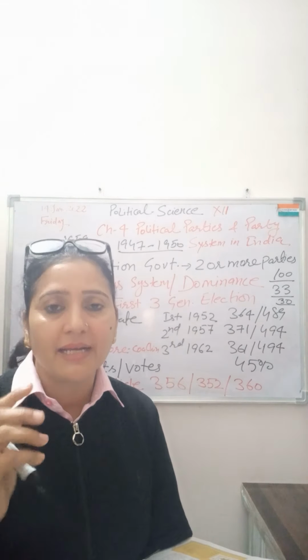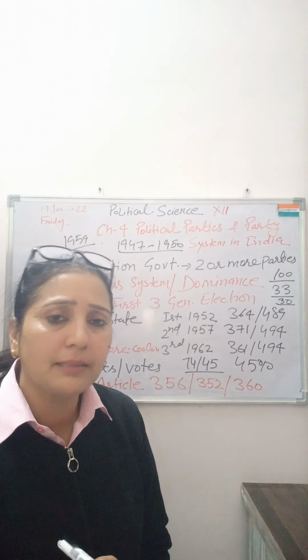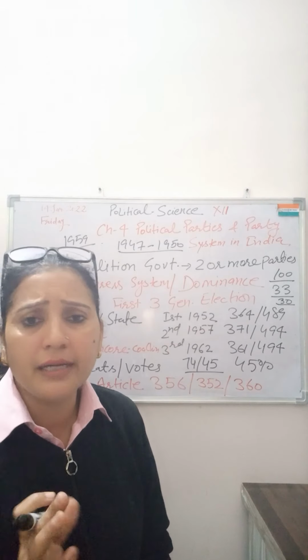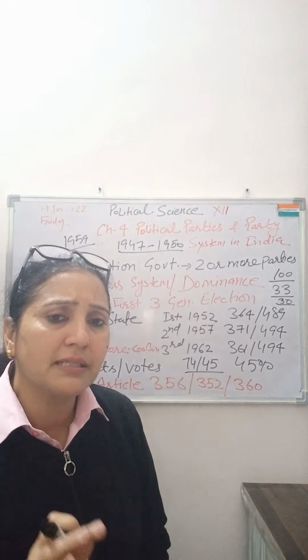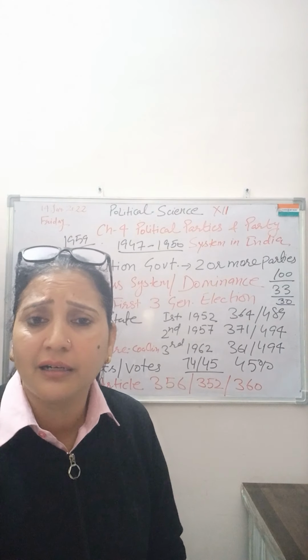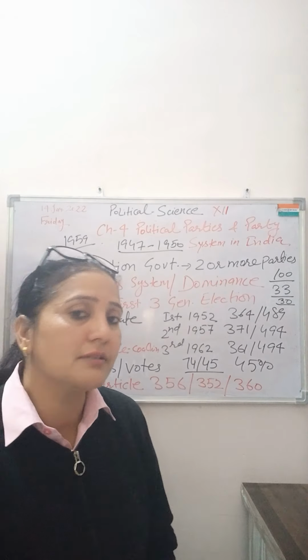And how does it occur? It is due to the drawback of the FPTP system. You know, in India we have opted for the FPTP system. What happens in the FPTP system? No need of majority in winning the election. The person or party that achieves the maximum number of votes is declared the winner. So that benefit was taken by the Congress party. When the opposition is divided, when the opposition is scattered, that advantage was taken by Congress, and Congress won in the first three general elections, and that dominance is known as the Congress system.